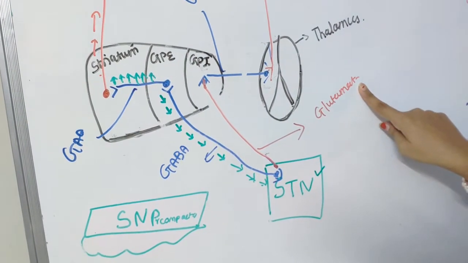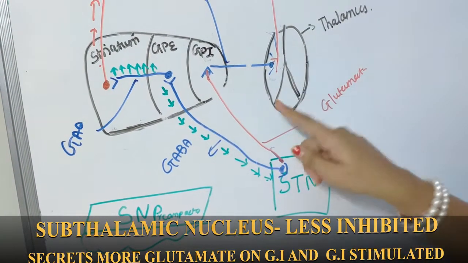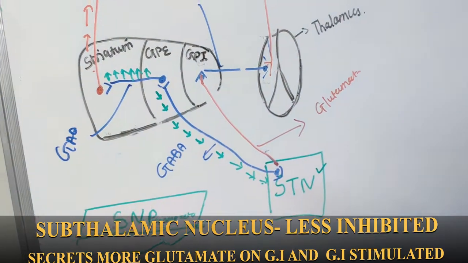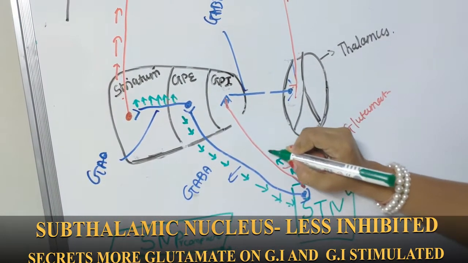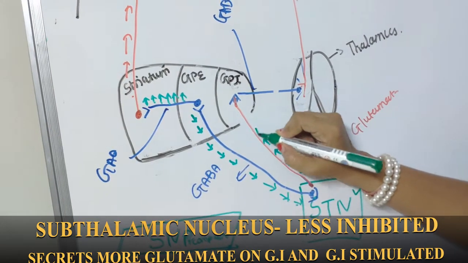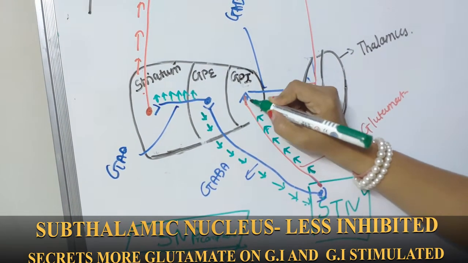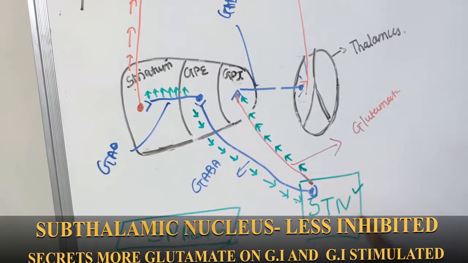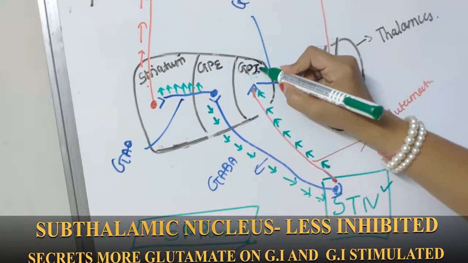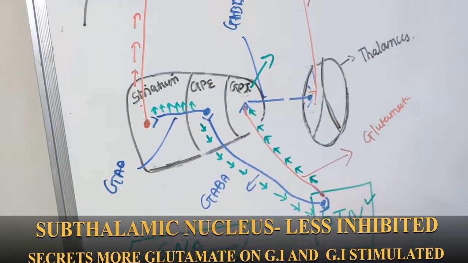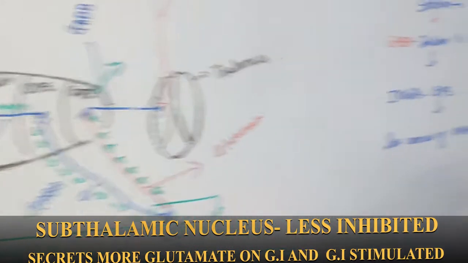Fine. So here the subthalamic nucleus is now stimulated, and the fibers of the subthalamic nucleus are glutaminergic in nature. It secretes more amount of glutamate over the globus pallidus internus. So more glutamate is secreted through these fibers, and ultimately these fibers are excitatory in nature, and this fiber will excite GPI, globus pallidus internus.